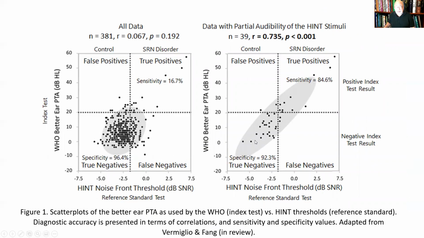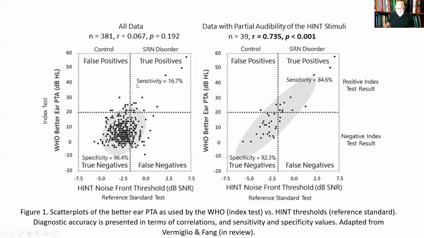So here's some data fresh off the press. It was actually not off the press. The article's in review, but I'm going to share this with you anyway, because I think it's really interesting. So, 381 subjects. We looked at the relationship between the speech in noise ability and the WHO better ear pure tone average. If we can use the WHO better ear pure tone average to predict speech recognition in noise ability, we should see a statistically significant correlation, right? But look, the correlation is only 0.067, and it's not statistically significant.